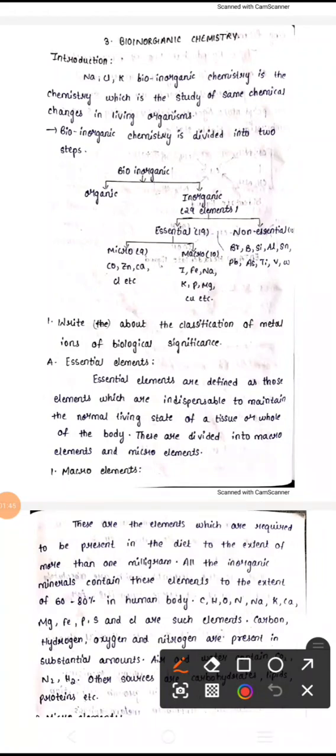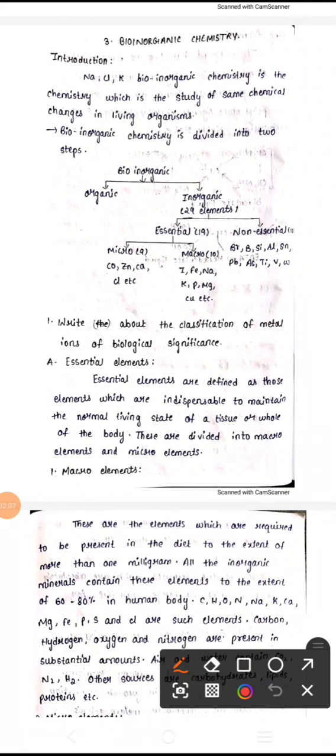Coming to the potassium ion and sodium ion, the ratio should be 7 is to 1, but in dogs and cats it should be 1 is to 5. Depending on this, our body works and grows.